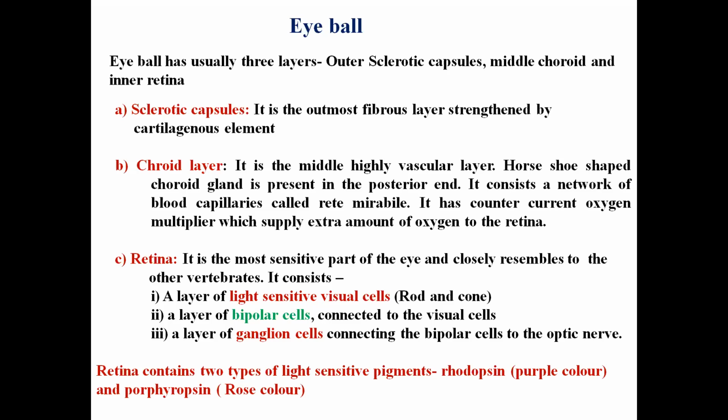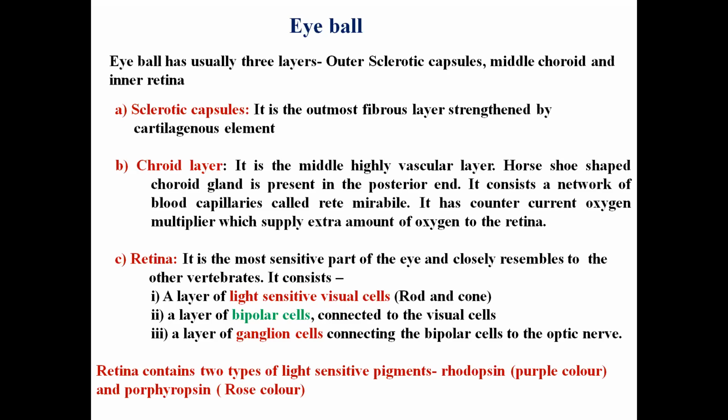meaning this is the part which actually receives and responds to the light. It consists of basically three layers. The very first layer is the light sensitive visual cells, basically the rod cells and cone cells.